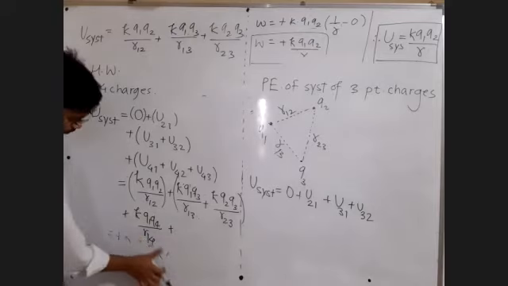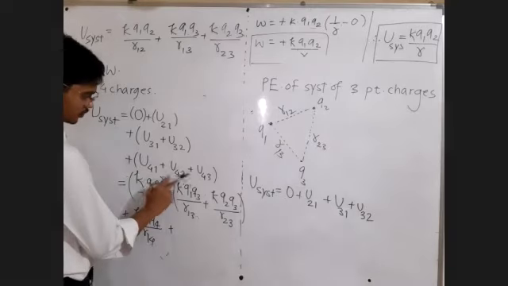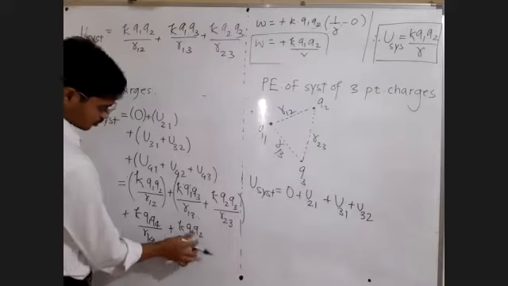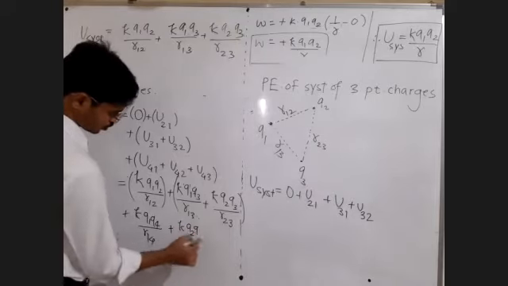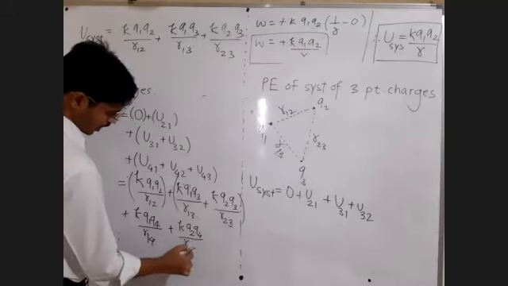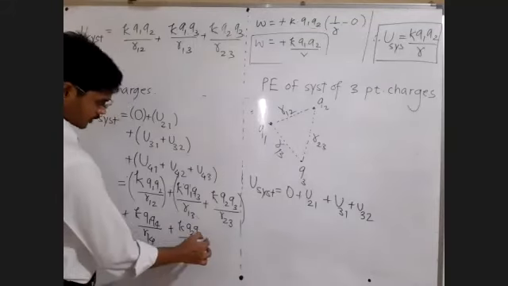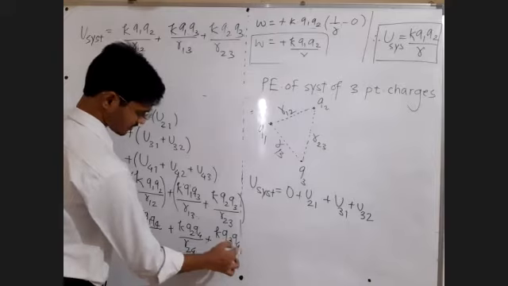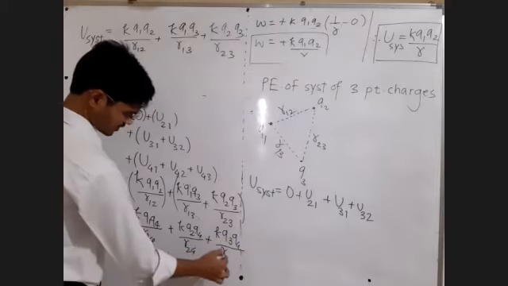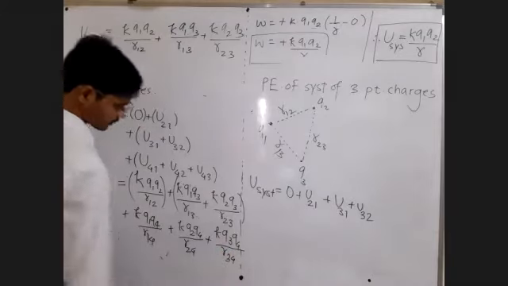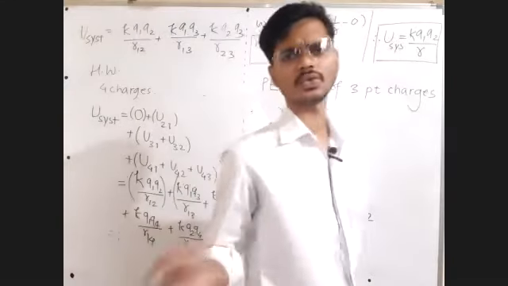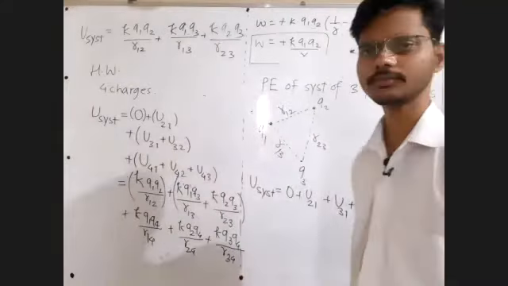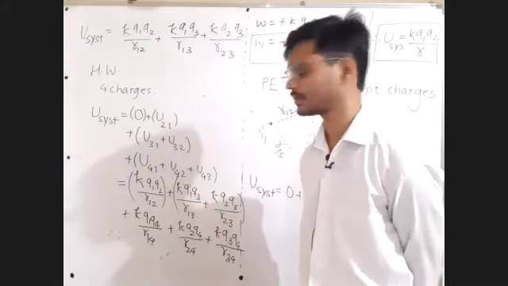R14 is the distance between the first and the fourth charge. Fourth and the 2: K Q2 Q4 upon R24, plus fourth and the third. Sequence does not matter in multiplication, and in distance, sequence does not matter. In this way you can extend the logic for 5 charges, 6 charges and so on. Write it down, understand it, and then reply to me.